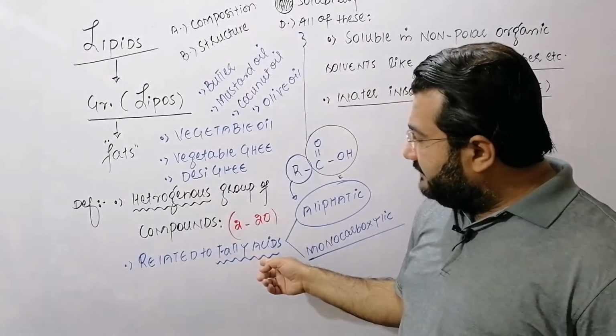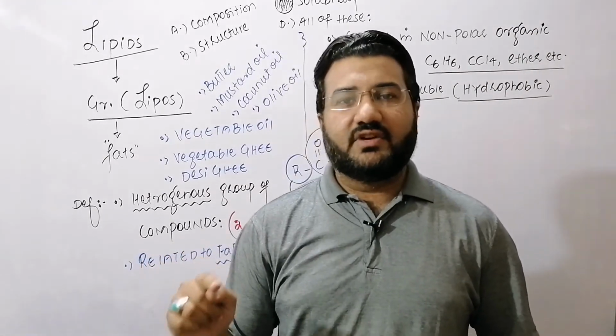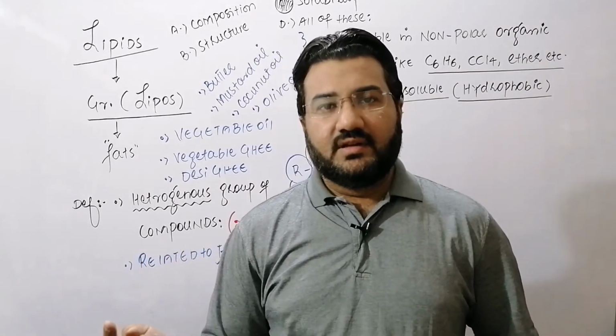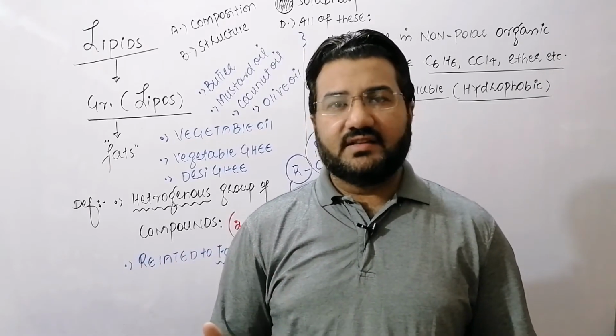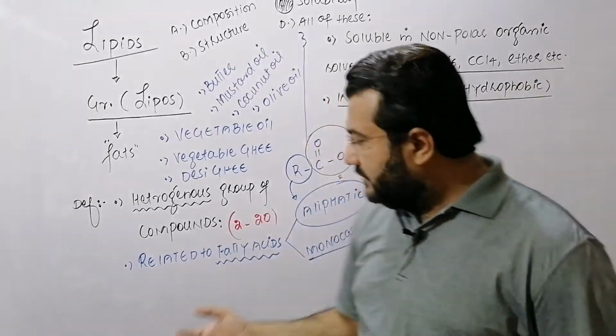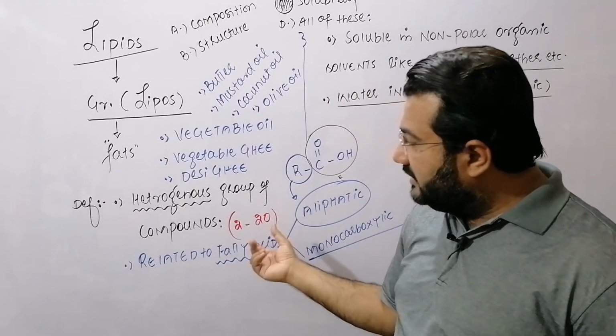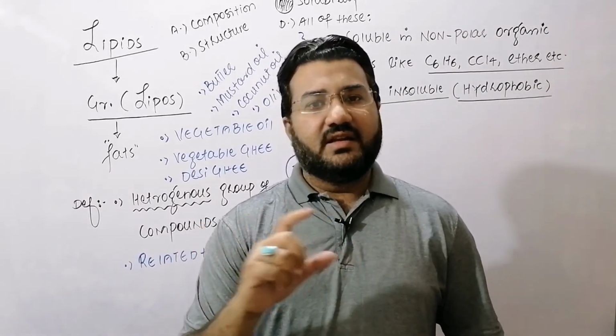Most of the lipids have fatty acid in their composition, but fatty acid is not a necessary constituent for a substance to be called a lipid. So most of the lipids have fatty acid in their composition, but all lipids do not have fatty acid in their composition. So it is not a common property of all the lipids. The only common property of all the lipids is their solubility.